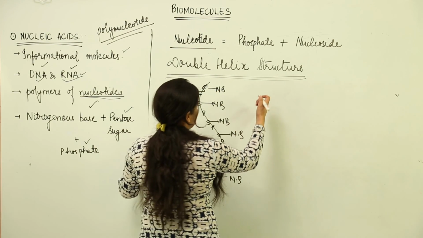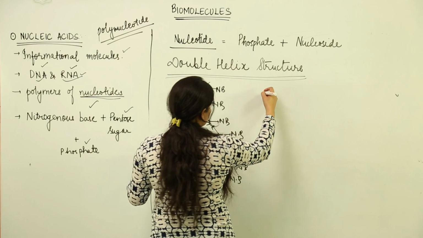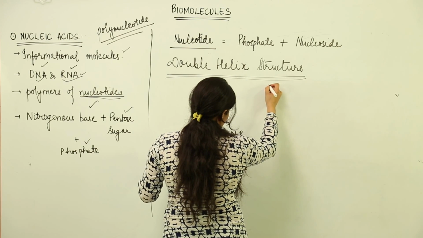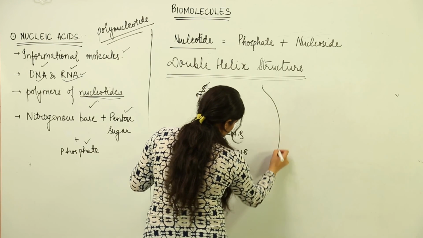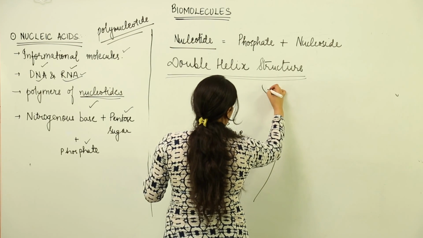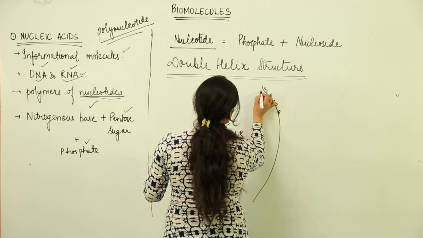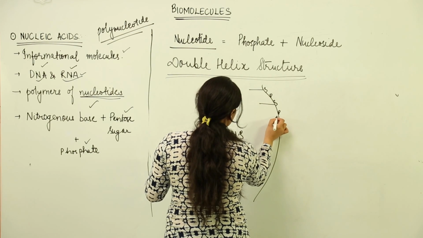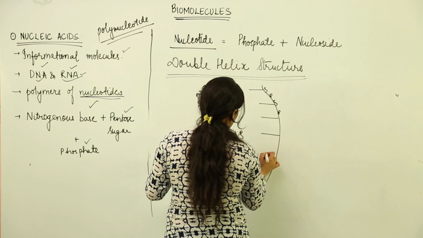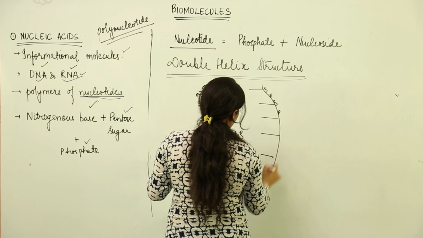Another nucleotide chain of opposite orientation. Opposite orientation would be such that it would be like this. We will have sugar, phosphate, like this as one nitrogenous base, like this.